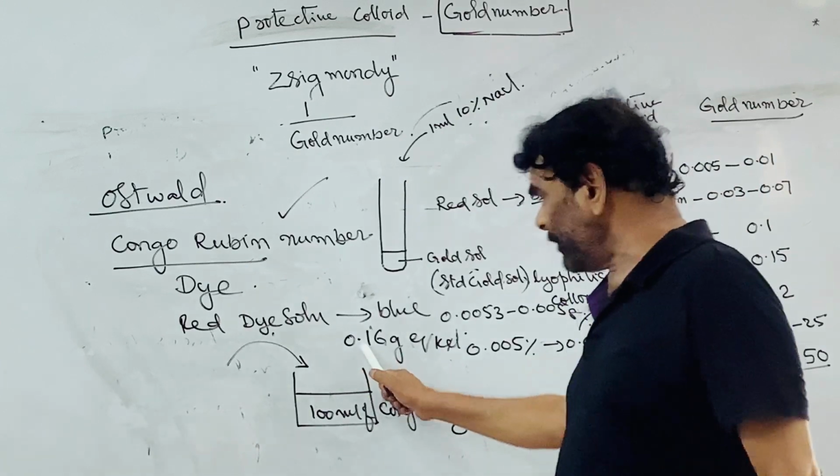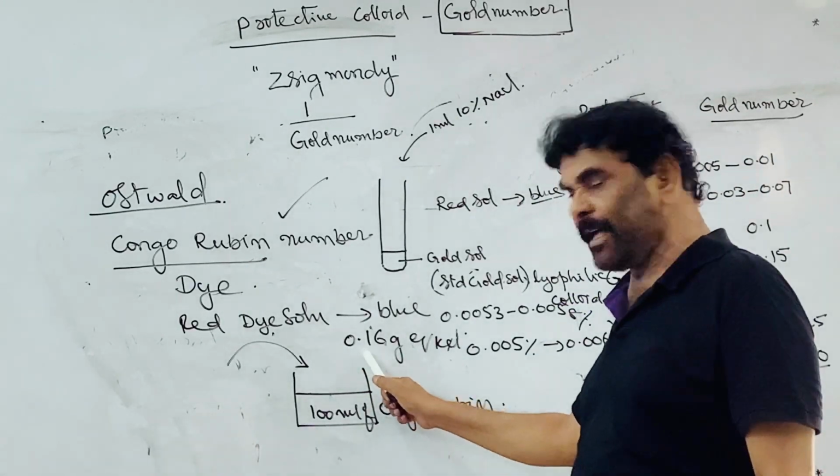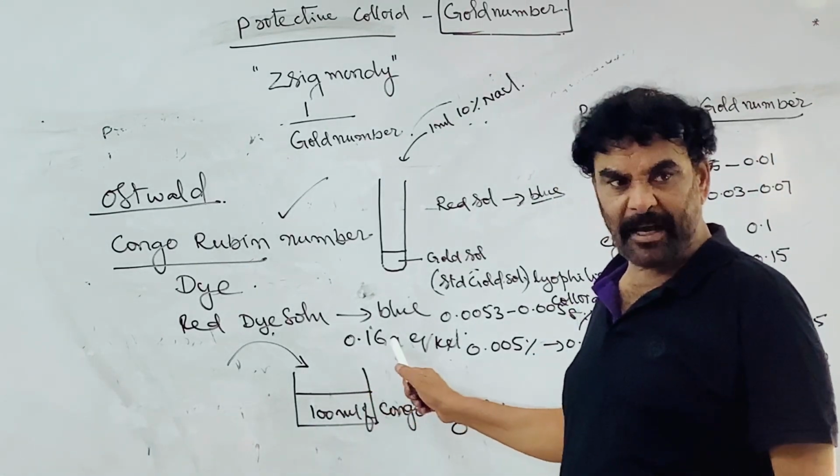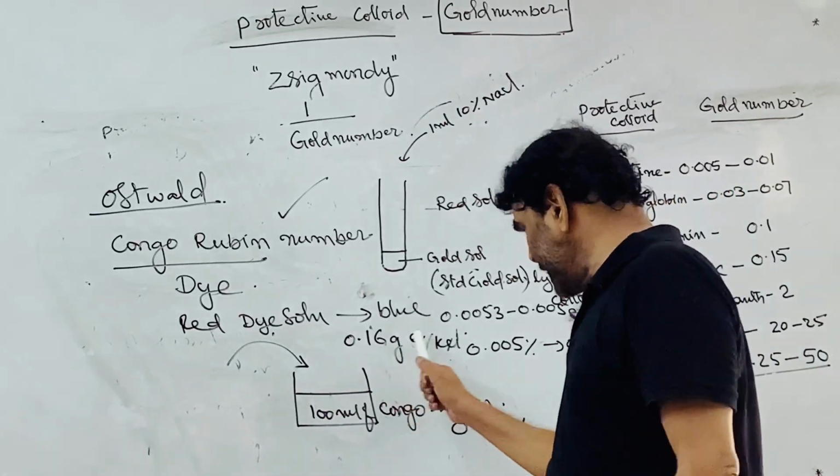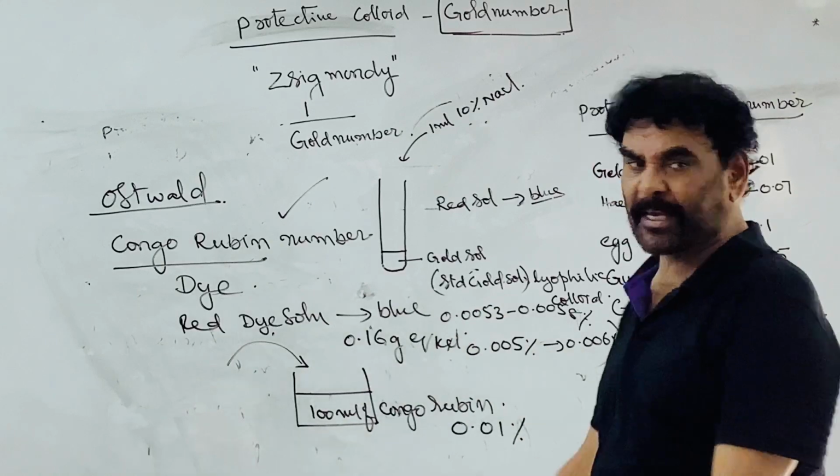In the previous case we took 1 ml of 10% NaCl. Here 0.16 gram equivalence of KCl is added.